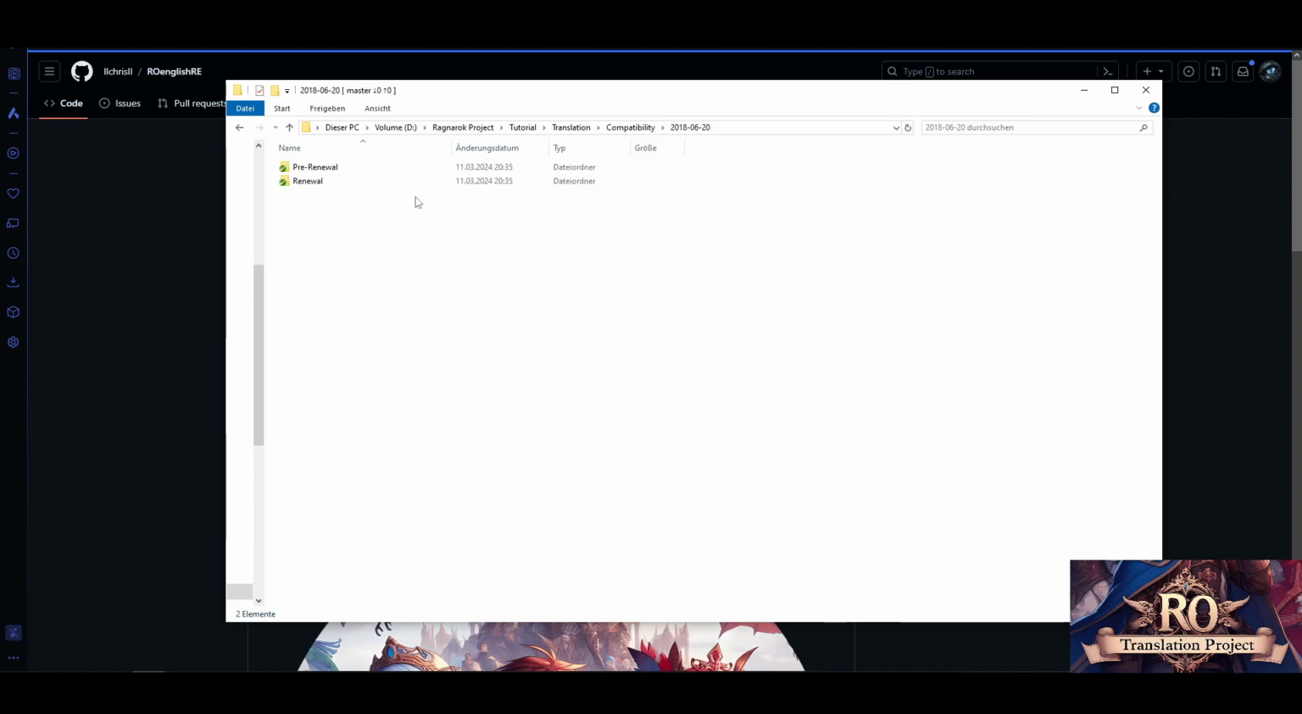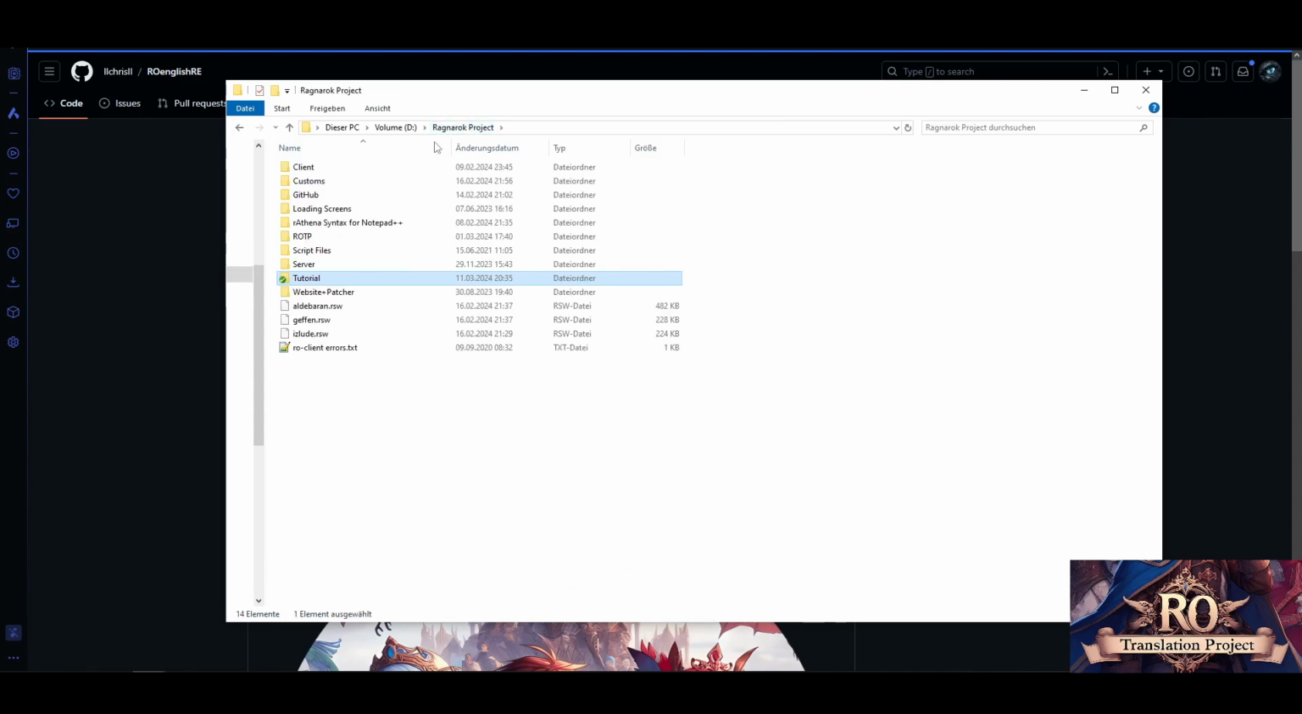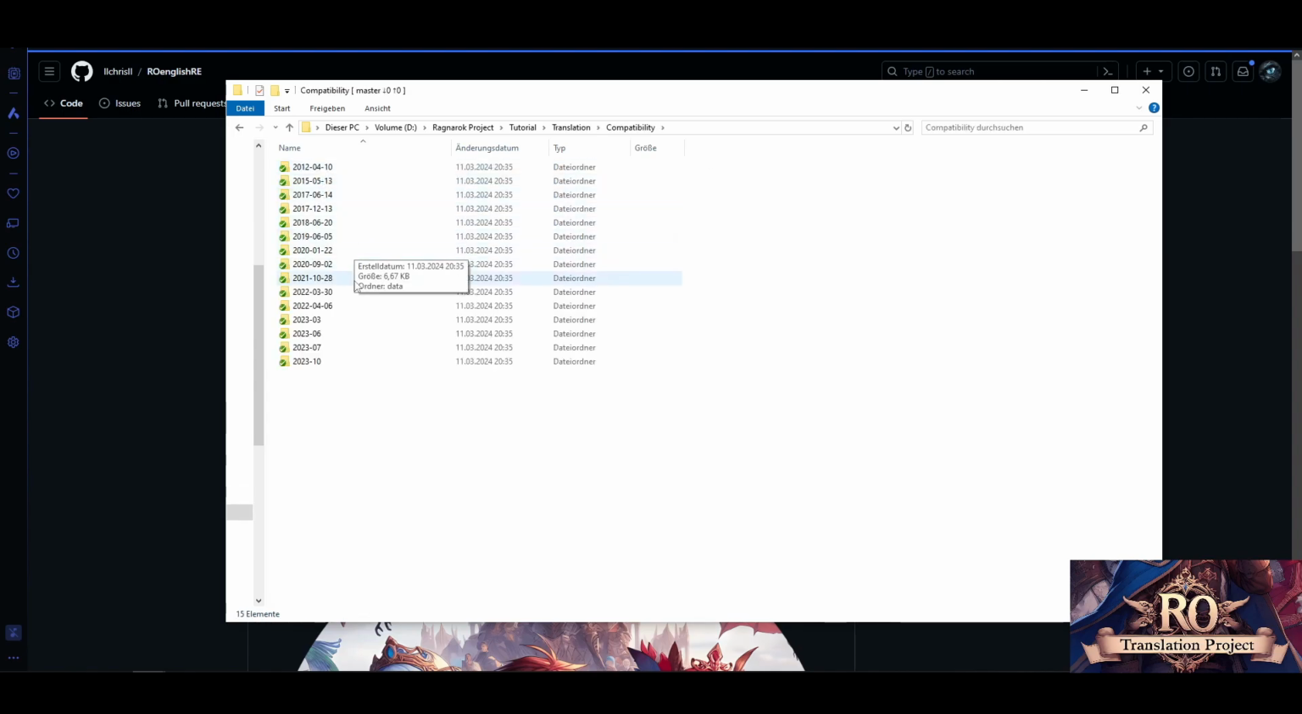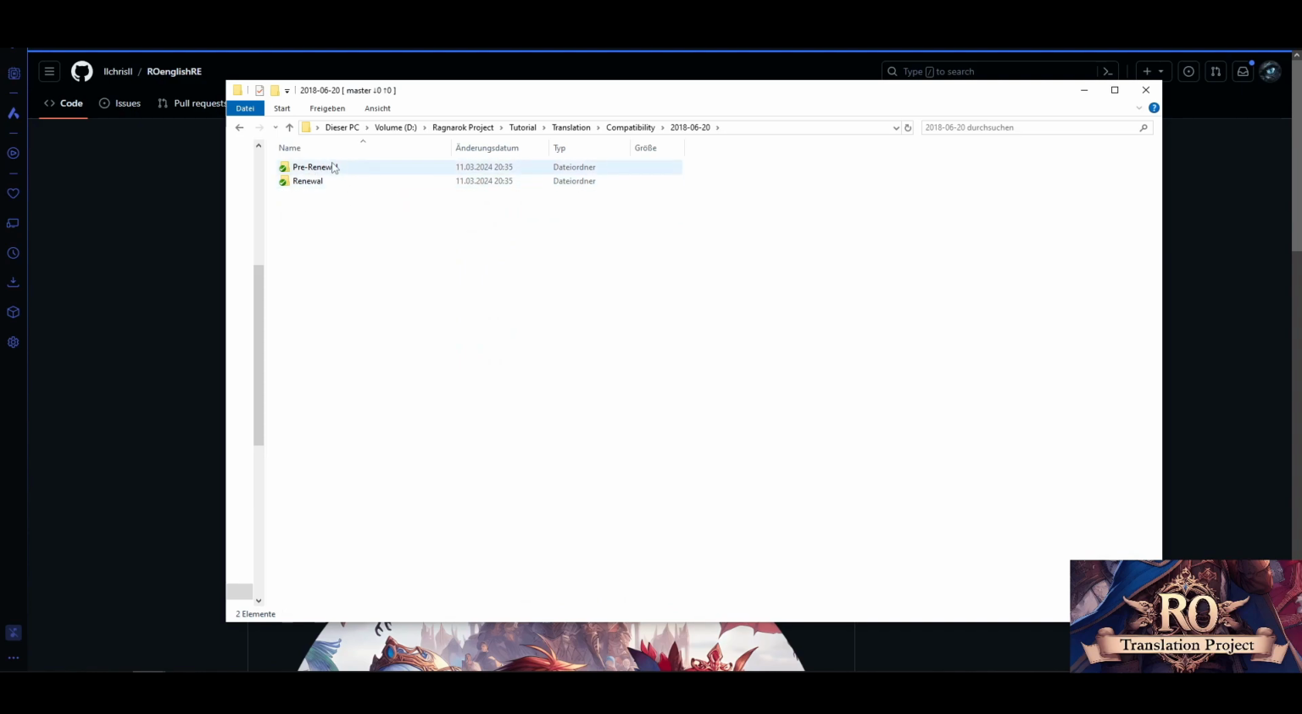Let's start from the beginning. The base project version is for the 2015 October 29 client. So if you want to use a newer client, like for example 2018 July 20th, then you copy the files in it, depending on what server you want to make. If you want to make a renewal, you take the whole content and copy it into your client folder.